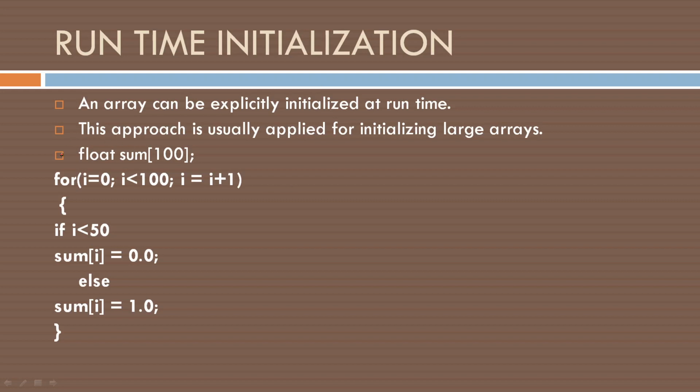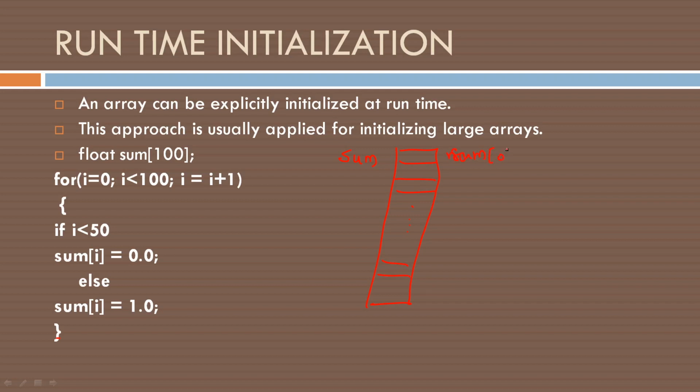For example, see float sum[100]. That means a floating point array named sum of size 100 is allocated. And using a for loop, we are going to initialize values into it. For i equal to 0, i less than 100, i plus plus. If i is less than 50, sum[i] equal to 0.0, else sum[i] equal to 1.0. What will happen there? When the compiler sees this command, an array named sum will be created.